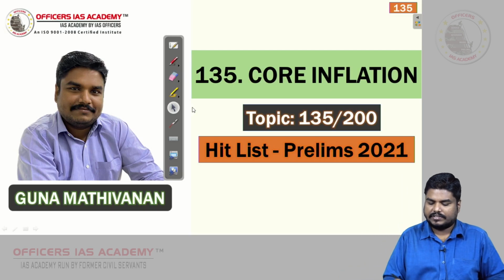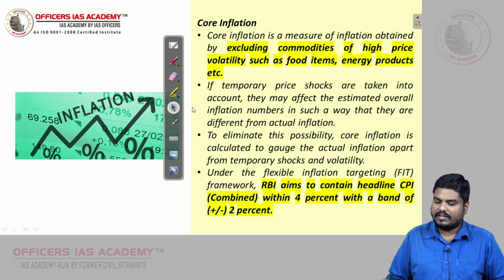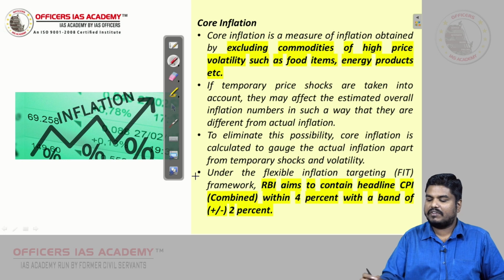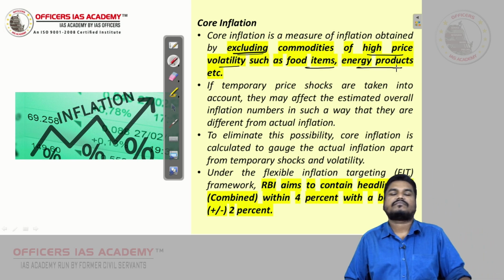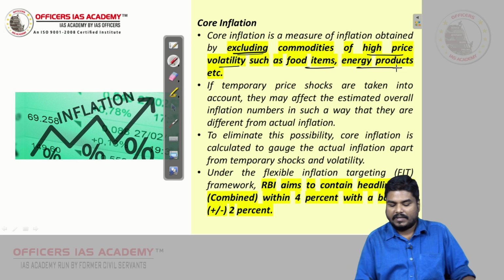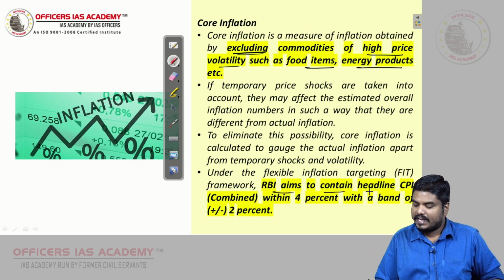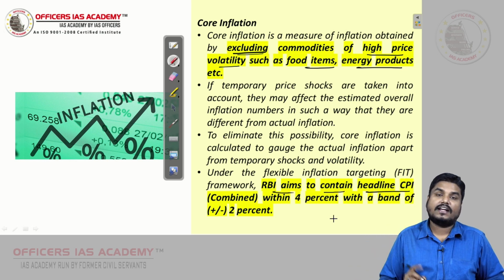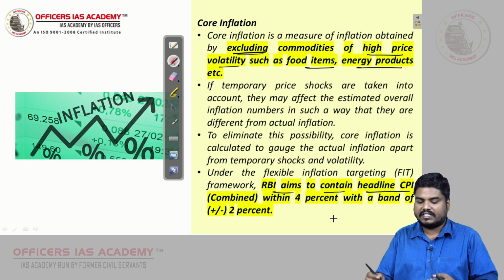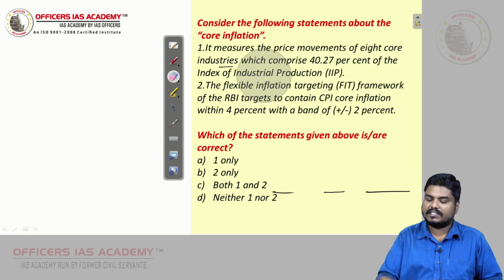right friends. So I have given the definition. Core inflation is a measure of inflation obtained by excluding commodities of high price volatility such as food items, energy products. So RBI aims to contain headline CPI. Whatever I have discussed I have given here. So based on our discussion I have made an MCQ.